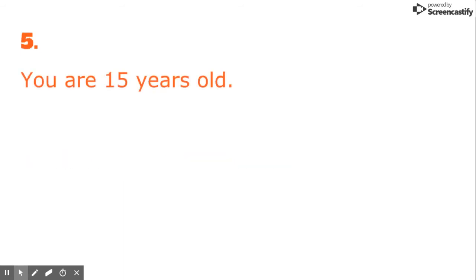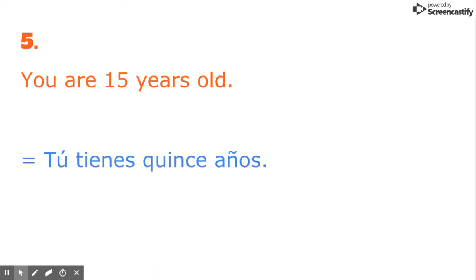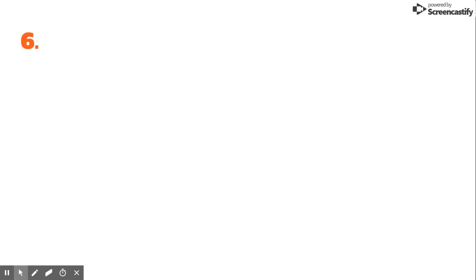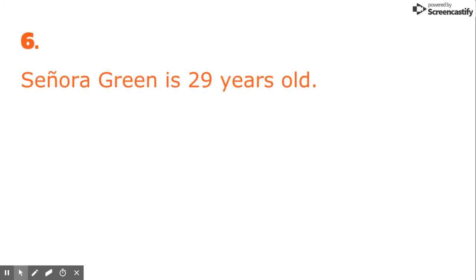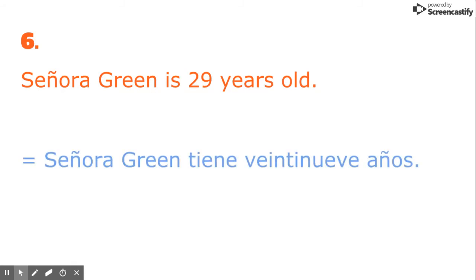You are 15 years old. 1, 2, 3, arriba. Tú tienes 15 años. All right, let's do one more. Señora Green is 29 years old. I'm not. That's not really my age. 1, 2, 3, arriba. Señora Green tiene 29 años.